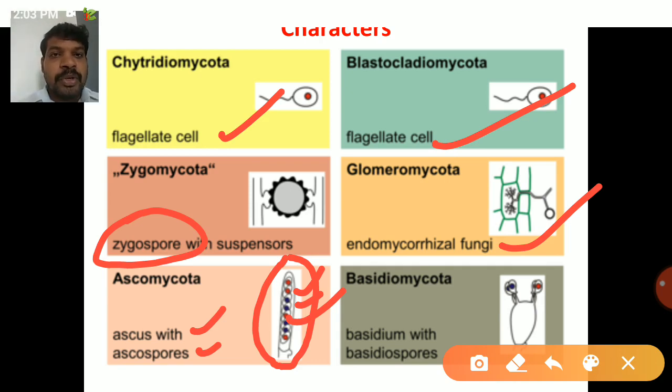Next one is Basidiomycota. It will produce the basidium, a club-shaped structure, and this basidium produces 4 basidiospores exogenously. So the main difference between Ascomycota and Basidiomycota is that Ascomycota produce spores endogenously. Endogenously means produced inside the sac-like structure. In the case of Basidiomycota, spores are produced exogenously, so outside the basidium.